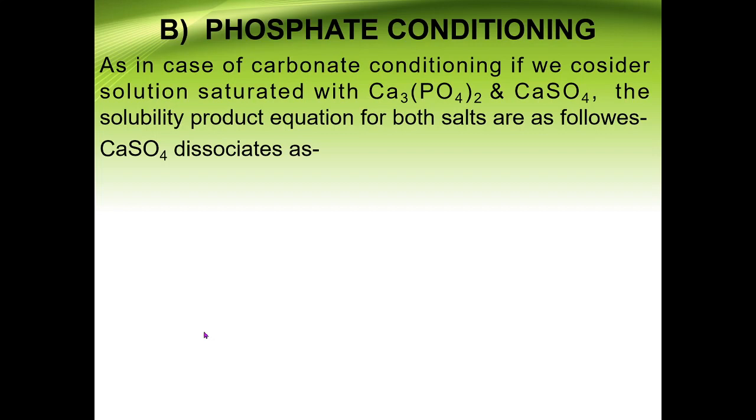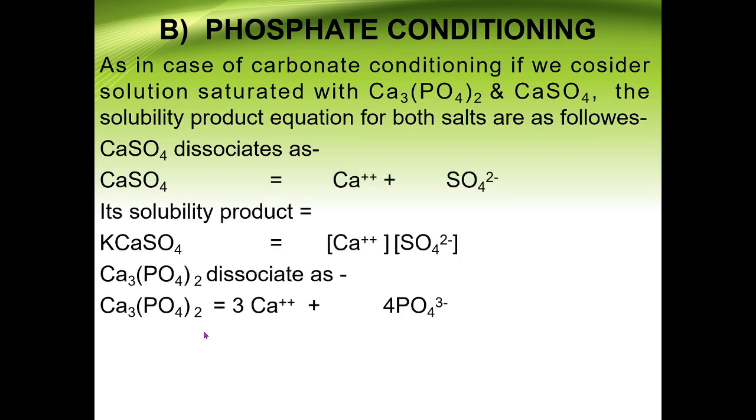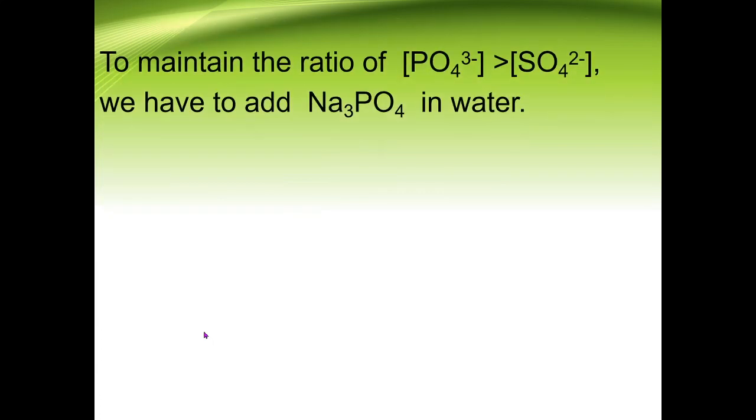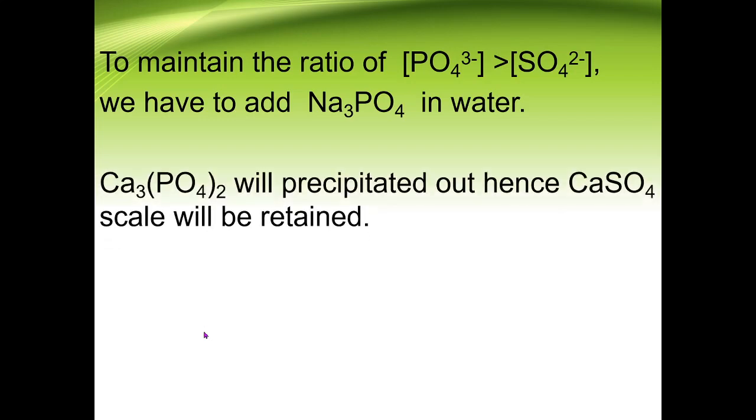So again, same thing is here: the calcium sulfate and the calcium phosphate dissociate like this, and then what we have to do, we need to increase the percentage of phosphate, and for that purpose we need to add sodium phosphate in the water. Now this calcium phosphate will precipitate out. Hence, what will happen? CaSO4 scale will be suppressed, means CaSO4 we need to suppress by formation of Ca3(PO4)2, the calcium phosphate, by adding sodium phosphate.